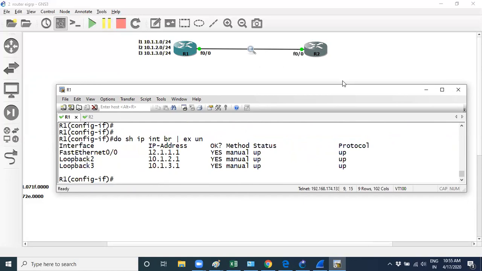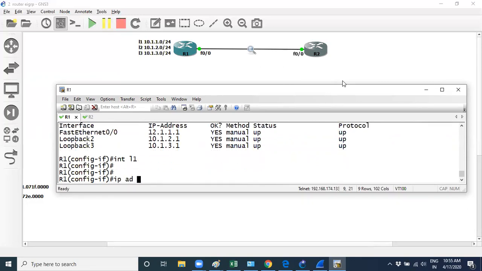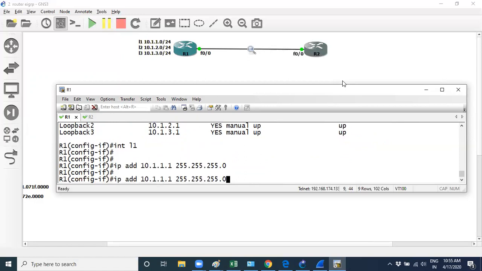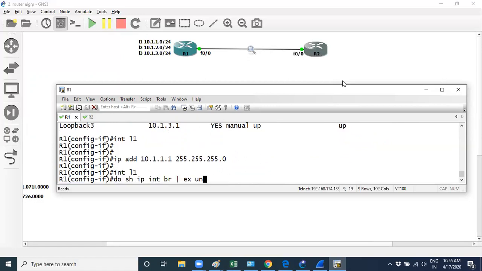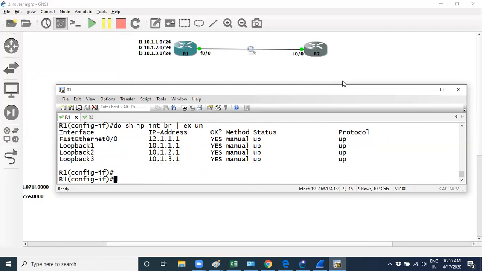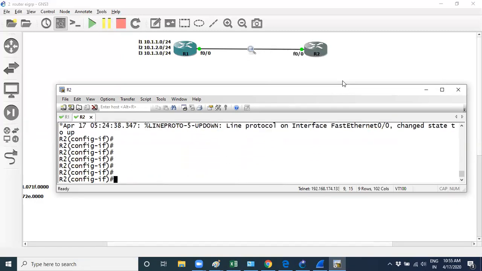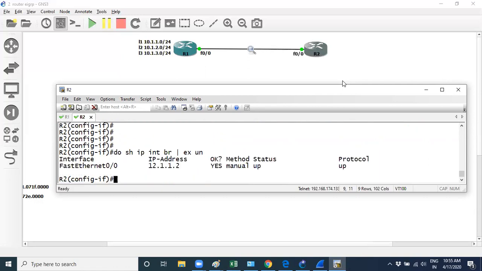Let's verify on R2. The IP address I configured over here is 12.1.1.2.